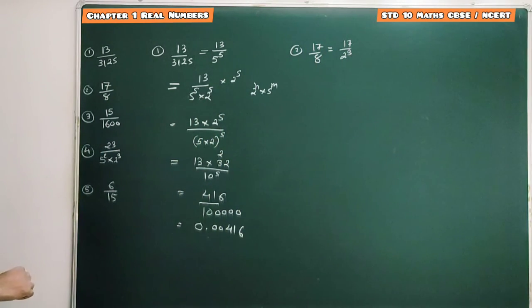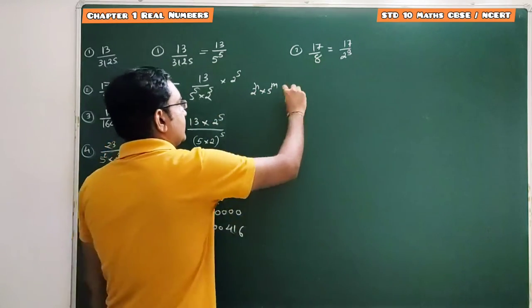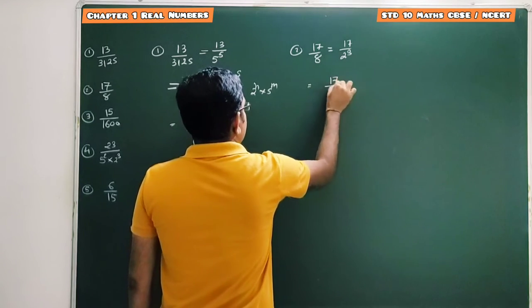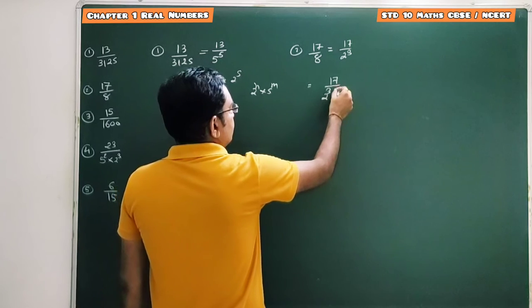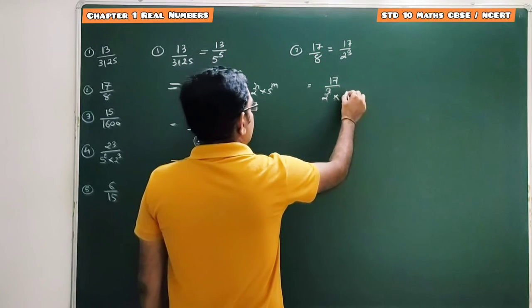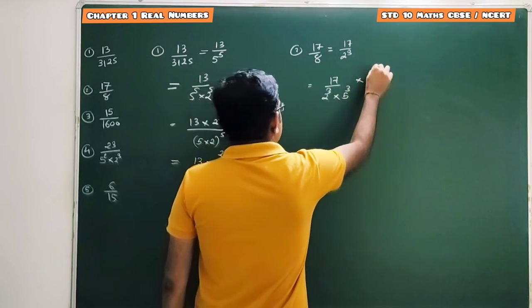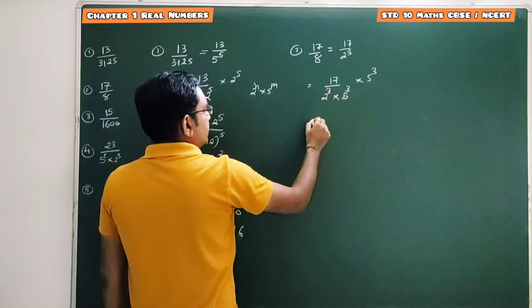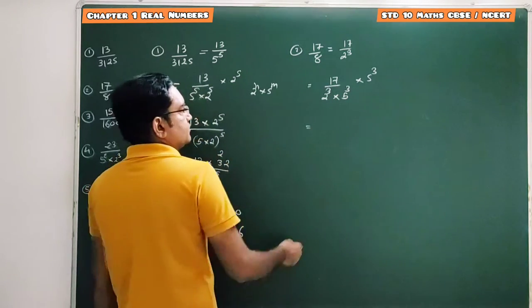We have already checked that this given rational number has a terminating decimal expansion. Now we have to find that terminating decimal expansion. So here we have 17 into 2 cube. The factors with power of 5 are missing, so we multiply and divide by 5 raised to 3. We have to consider the same power of 5 as the power of 2. So 2 raised to cube into 5 raised to 3.